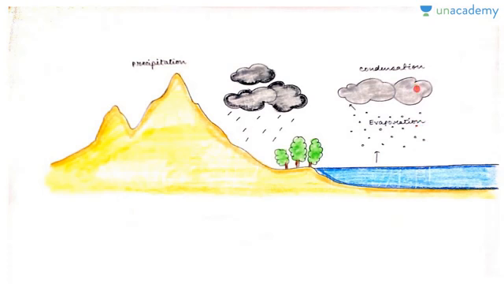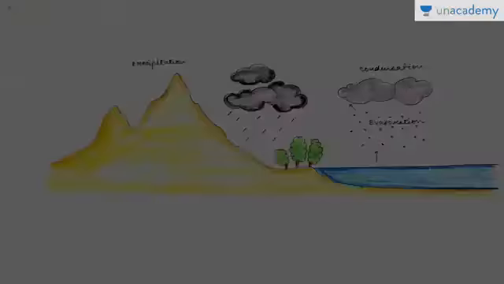right? Now these tiny droplets of water condense along the hygroscopic nuclei. Hygroscopic nuclei are generally the dust and salt particles. It is along these nuclei that these tiny droplets of water are attached, and this floating condensed water vapor is known as clouds, right? And when the cloud cannot carry any further moisture, it is at that point that precipitation occurs. So evaporation first, then condensation and precipitation.